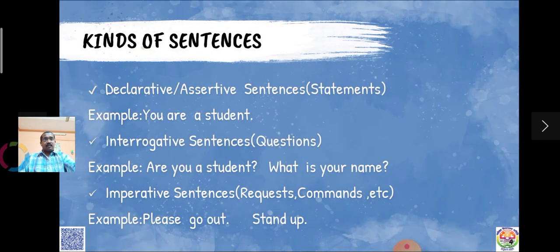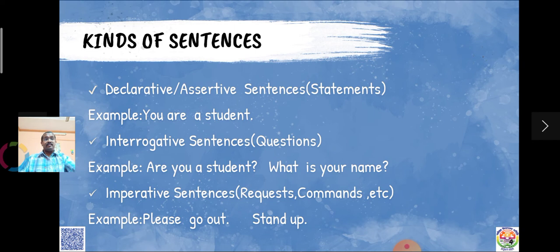Before we get into the details of reported speech, we should know the four kinds of sentences. The first kind is declarative or assertive sentences. We must understand that they are all statements. One example is, you are a student, I am a teacher. Second kind is interrogative sentences, that means questions. Are you a student? What's your name?